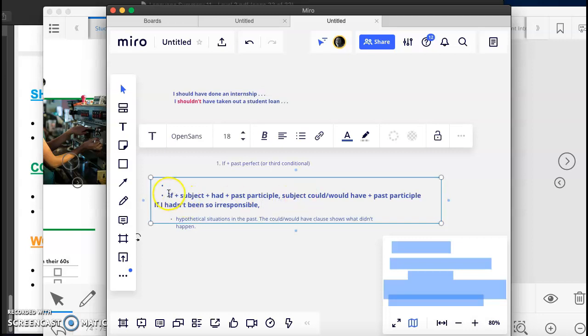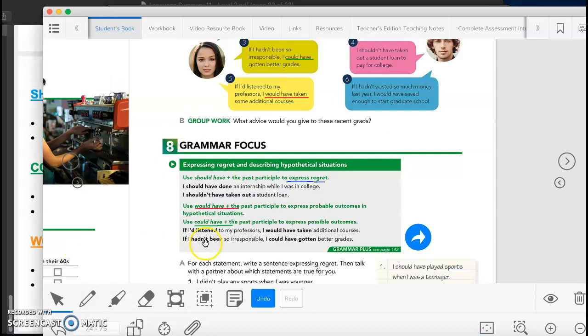If I hadn't been so irresponsible, if my subject I had or hadn't, and then the past participle of the verb be, which is been, if I hadn't been so irresponsible, comma, and then the rest of the sentence, I could have gotten better grades.